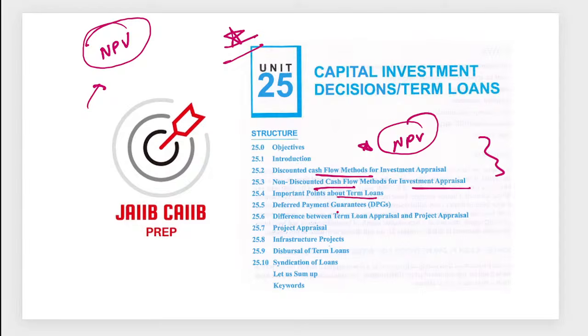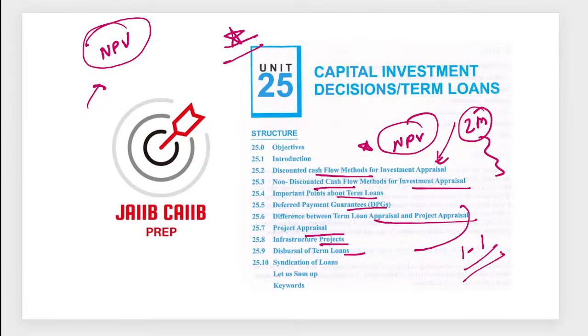And here, term loan, deferred payment guarantee, project appraisals and others. This is part of the ABM subject. So one question you will see around this. If it is a numerical question, for sure it is 2 marks, and in case studies it is for 2 marks. One question or multiple, 2 questions around this, which can be 1 mark each with a full set of statements. It can be around project appraisal, steps involved in that, syndication of loan, and term loan disbursal and others, which generally come under this one.